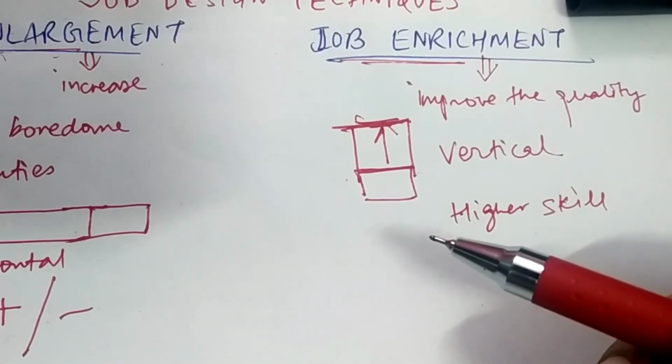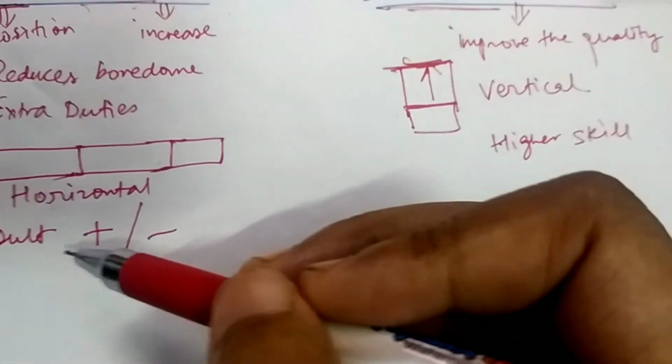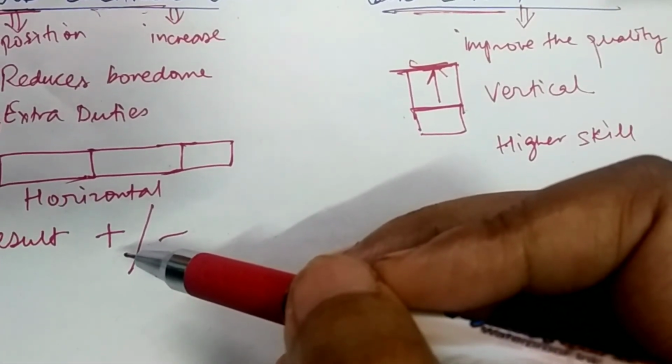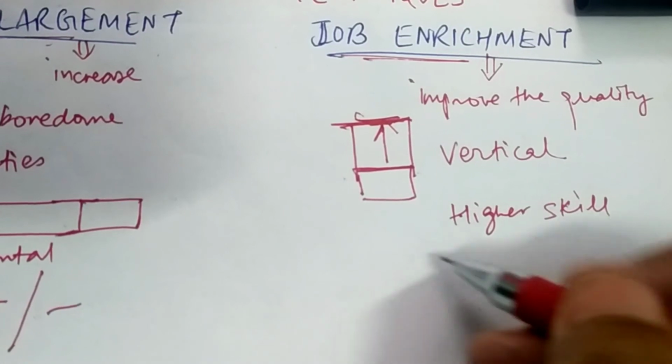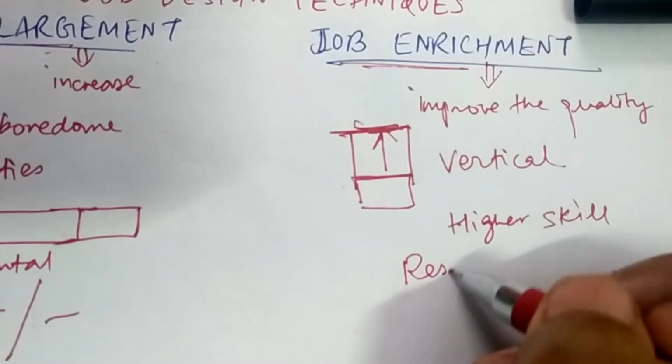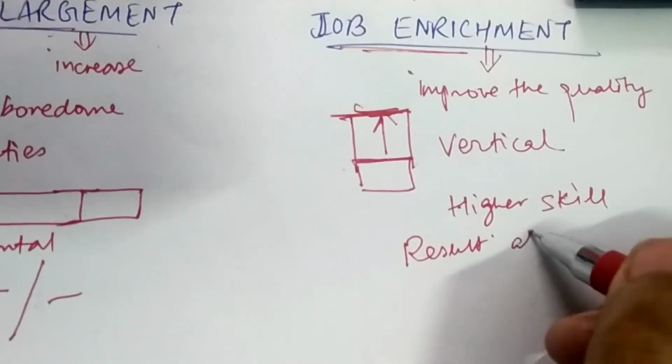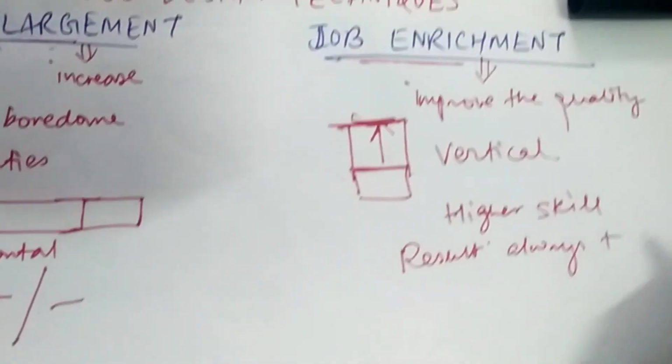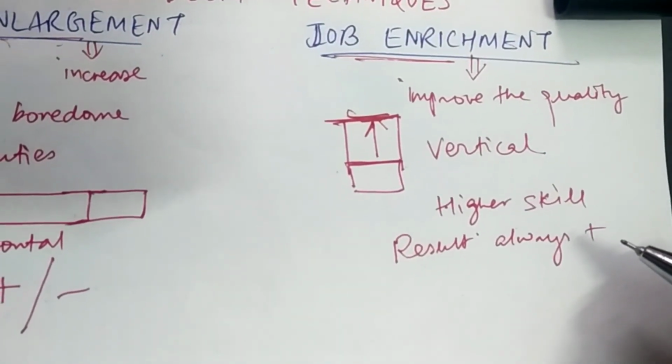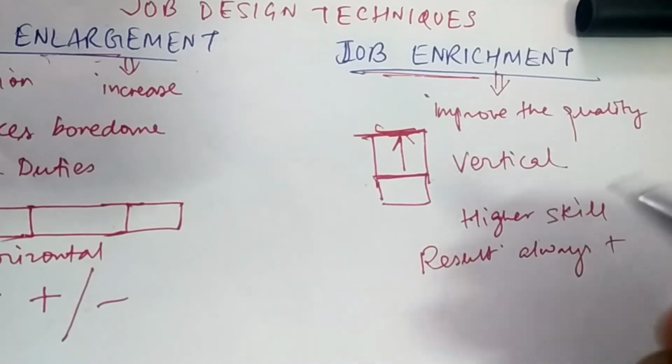The result in job enlargement was positive or negative, but in job enrichment the result will always be positive. Why? Because the quality of work is improving.